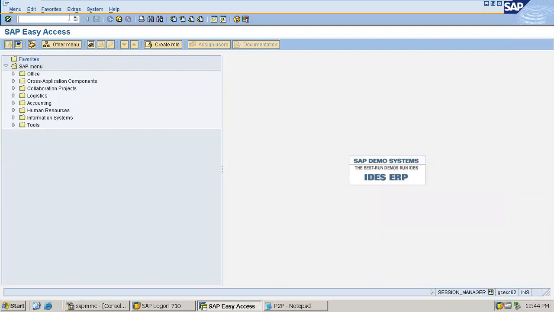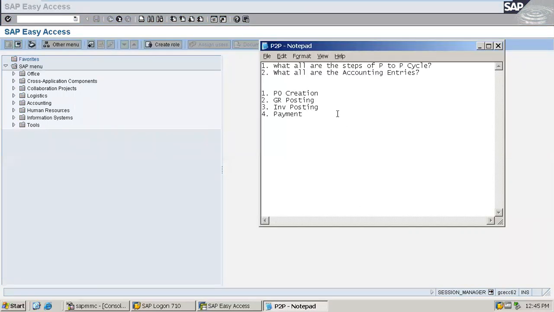Basically, I'll execute the entire cycle step by step, and gradually you will understand all the steps and the relevant accounting entries for the same. So please watch the video thoroughly till the end, then you will be able to know all these points. Now, these are the steps written here, and I'll execute all of them. First of all is PO creation.